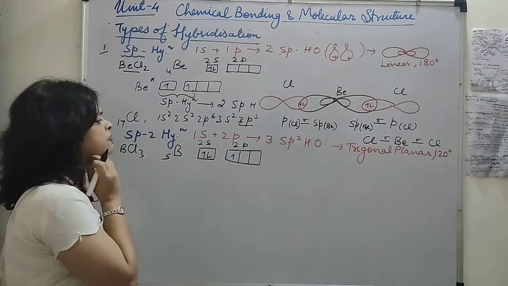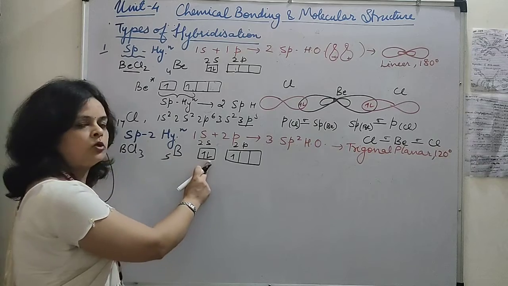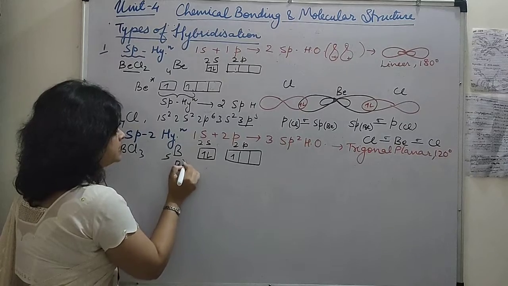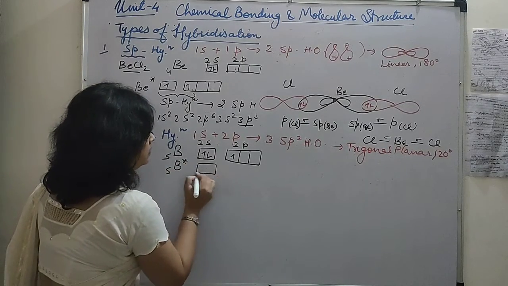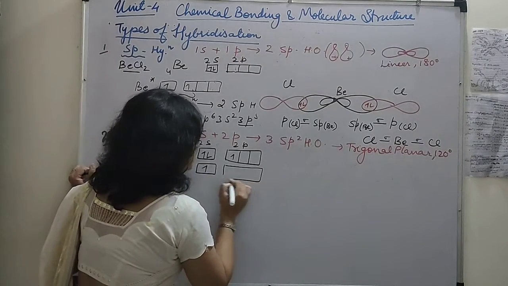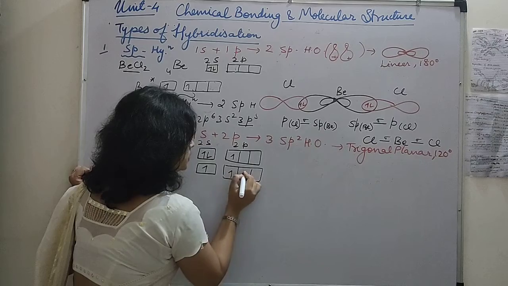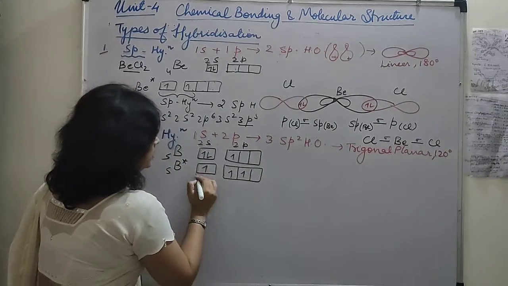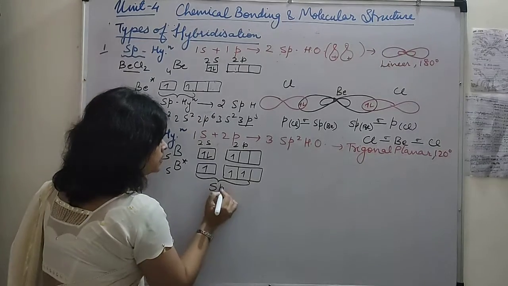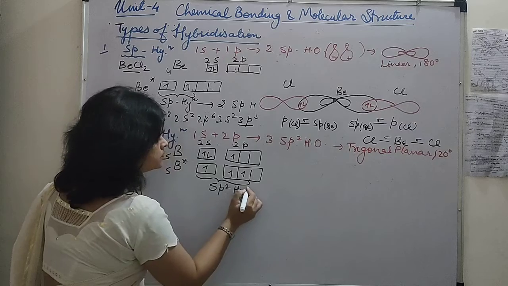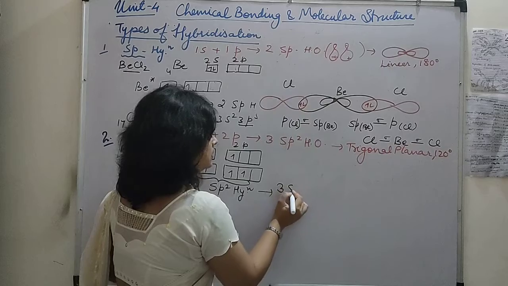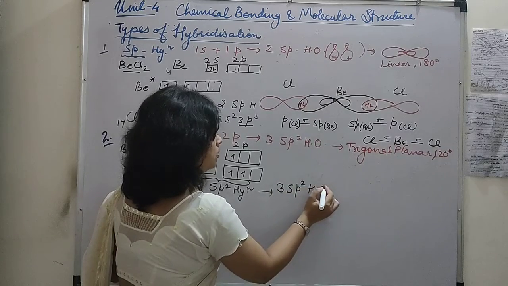Okay, now before hybridization, one of the electrons of the s orbital is excited to the p orbital. So in the excited state, it will have 1 unpaired electron in 2s and 2 unpaired electrons in 2p. Okay, now 1s and 2p will undergo sp2 hybridization. Okay, it will result in the formation of 3 sp2 hybrid orbitals.